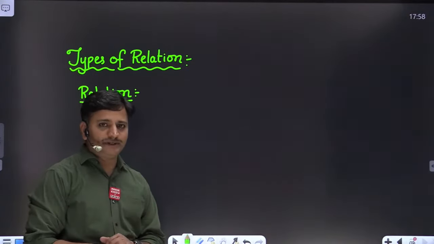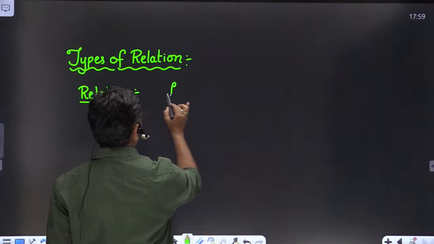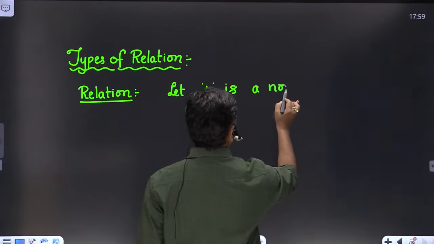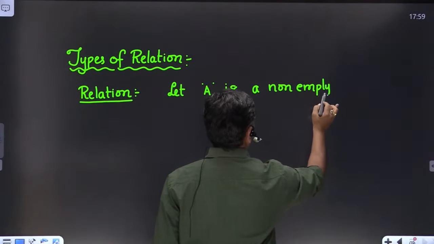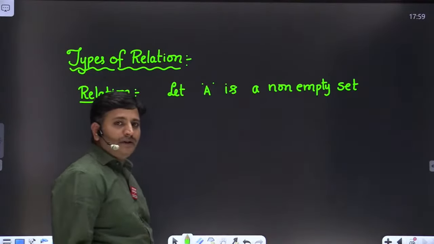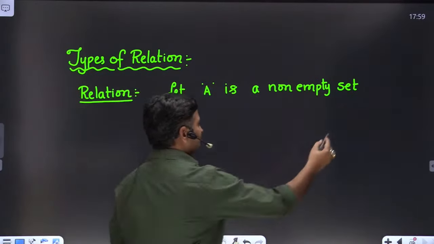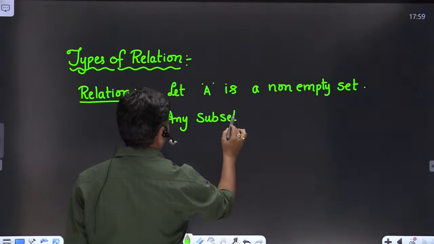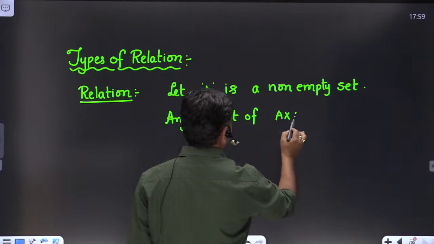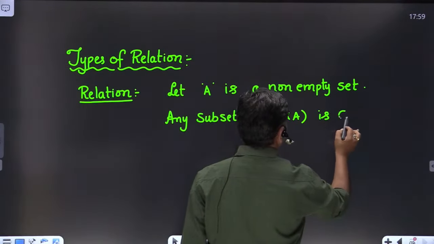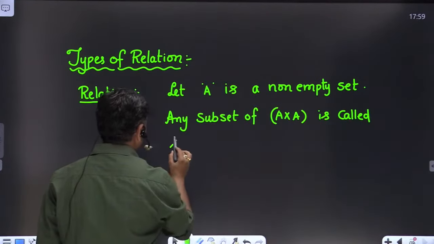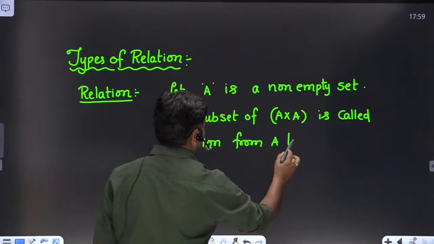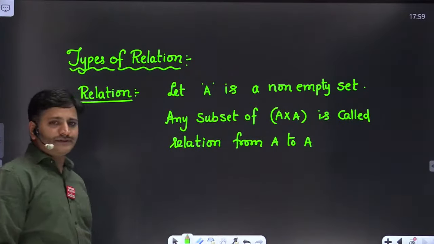Suppose you take any non-empty set A. Let A be a non-empty set, then any subset of A cross A is called a relation from A to A. Clear, friends? Any subset of A cross A is called a relation from A to A.